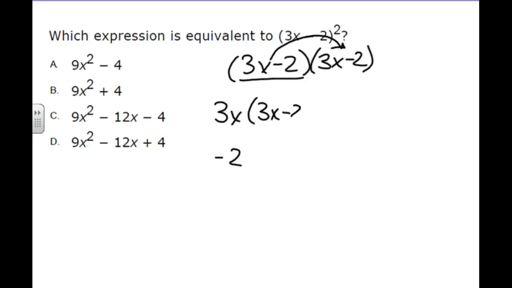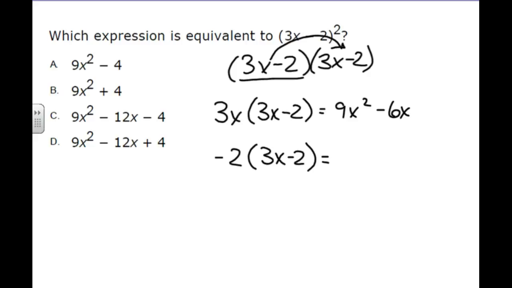So 3x times 3x minus 2 and negative 2 times 3x minus 2. We use the distributive property. 3x times 3x is 9x squared. 3x times negative 2 is negative 6x.